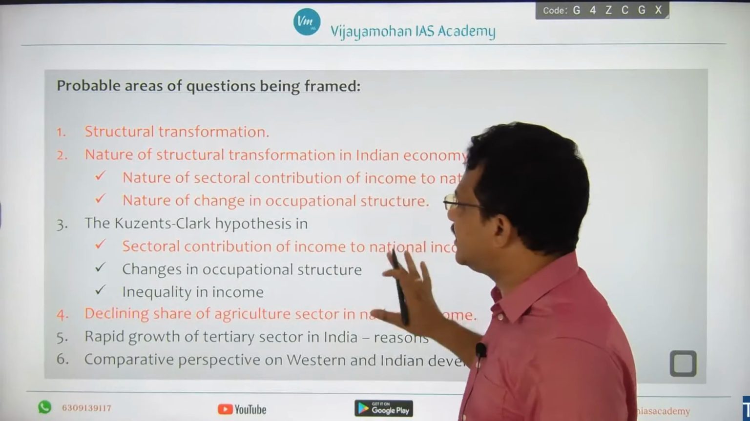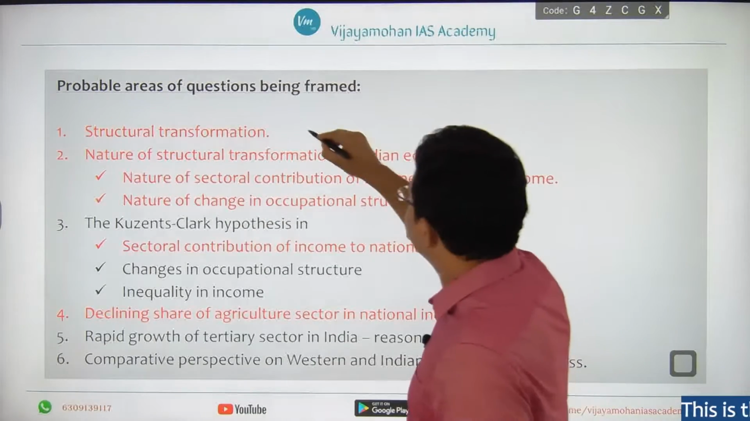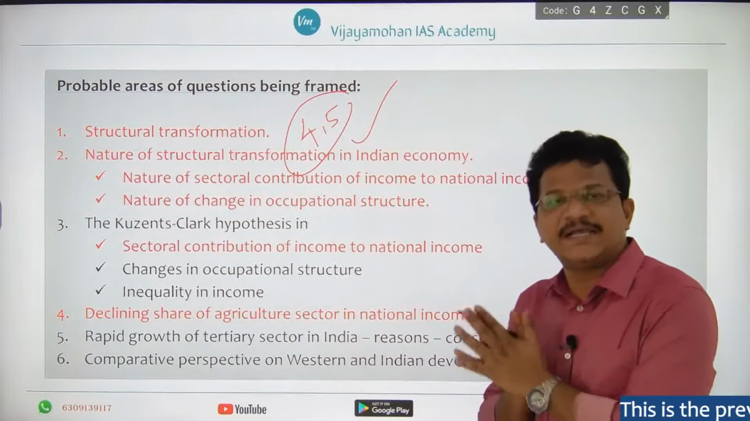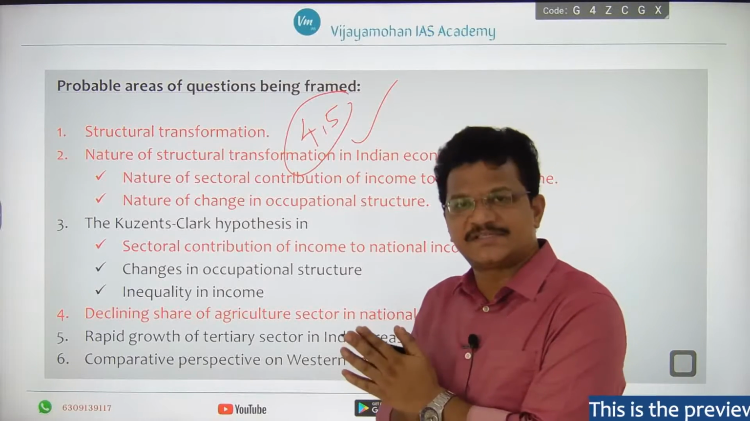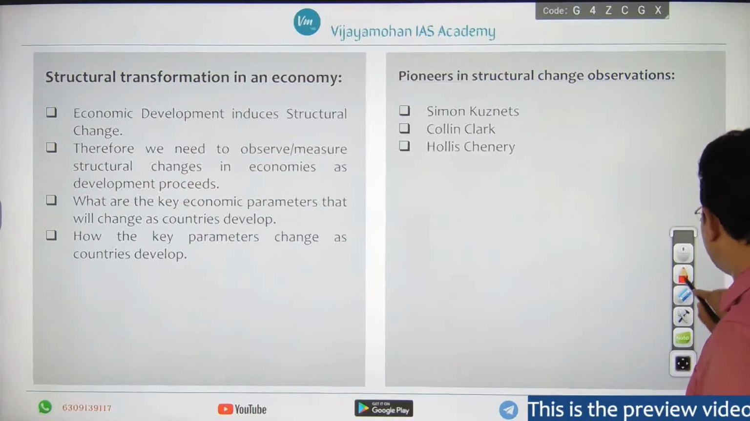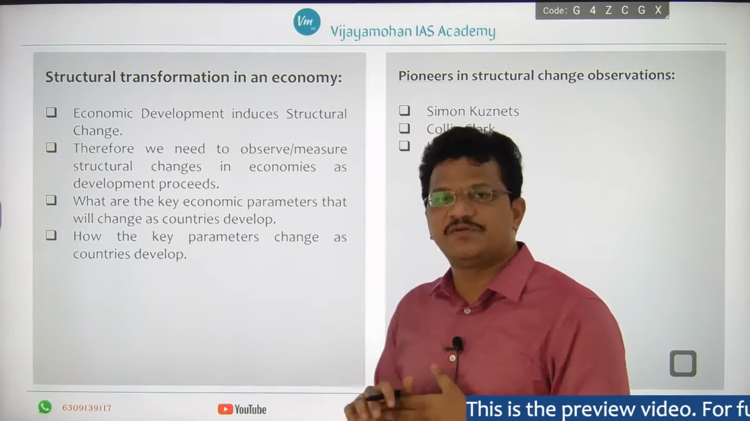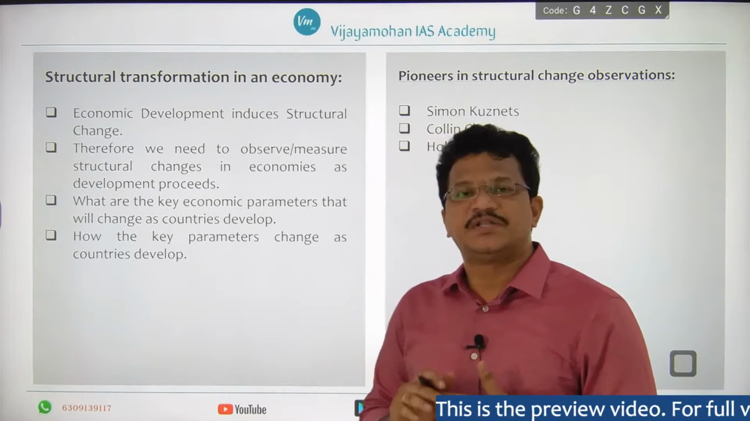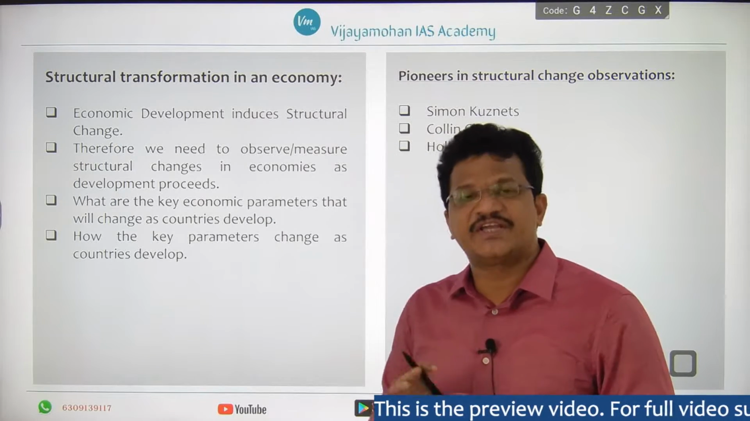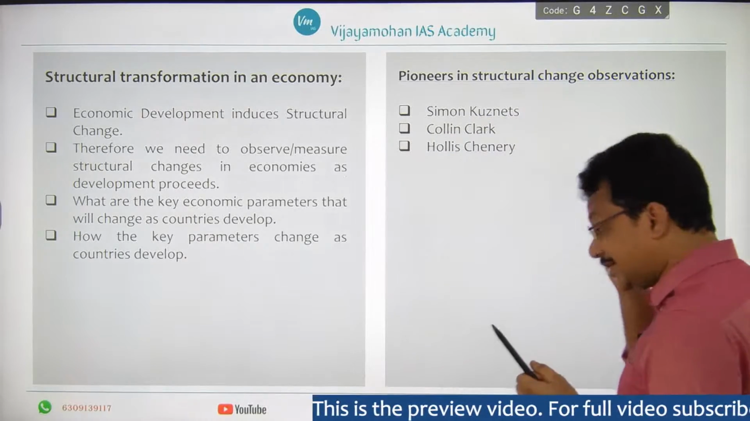If you observe closely, you can see that there are 4 to 5 areas which are repeatedly asked in Group 1 Mains for Paper 4, right? Now we will see one by one. Meanwhile, while going through the discussion, we will see some of the previous year questions also. Then you will be able to understand how the questions are being framed and what areas the questions are being framed from, right? Okay, now you see the structural transformation in an economy.